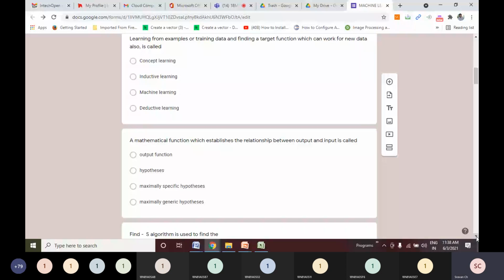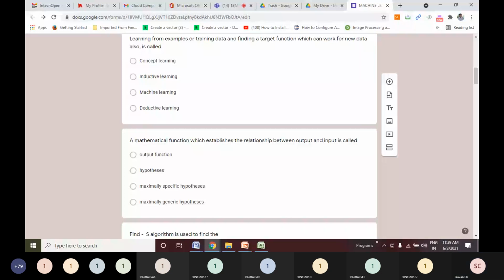More or less, inductive learning finds its roots in concept learning only. For that statement, we have given marks for both, and to be more precise, inductive learning is more appropriate.